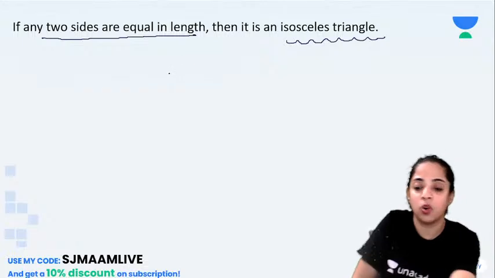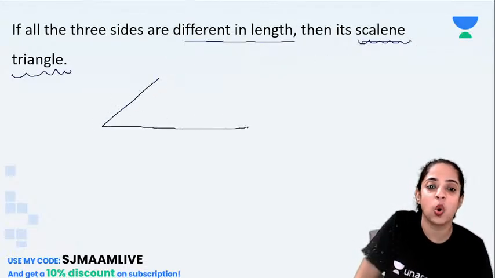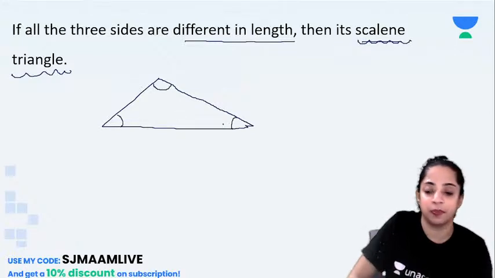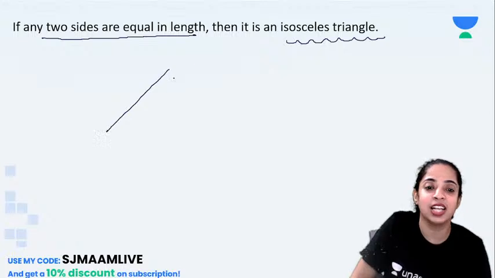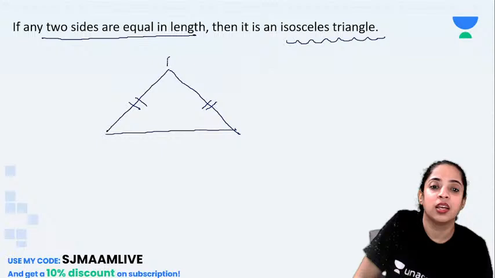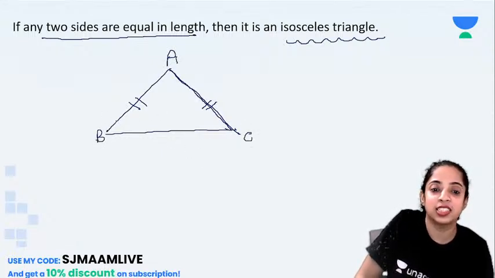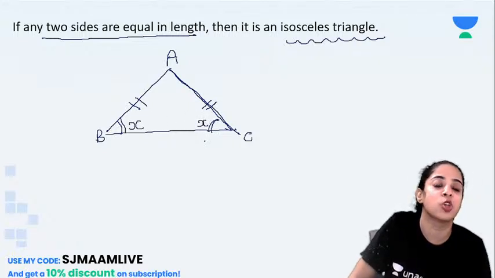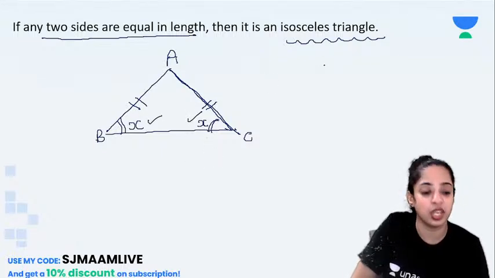Now children, always remember that in a scalene triangle, since all the sides are different, all these angles will also be different. Here in isosceles triangles, since I told you this side is equal to this side, suppose this is A, B and C, then this angle opposite to AC will be equal to the angle opposite to AB, this angle. So these two angles will also be same. If I don't know the measure of those two angles, if this is X, this will also be X. Is that clear? So the angles opposite to the equal sides are also equal.